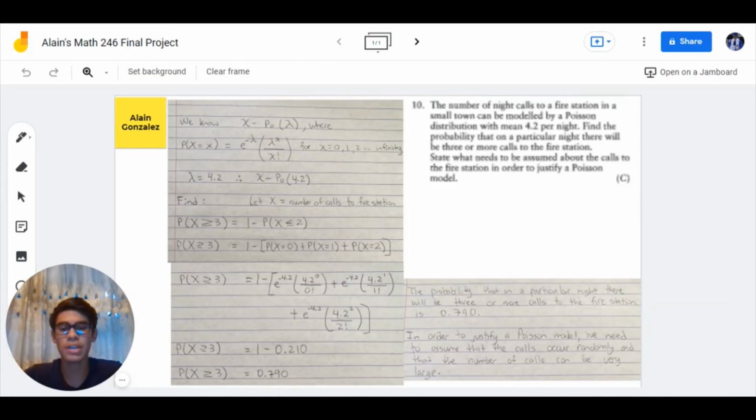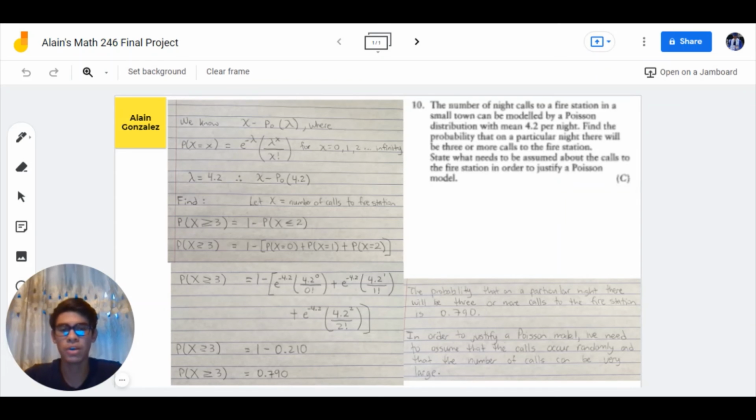After substituting this into my calculator, I got the probability that x is greater than or equal to 3 equal to 1 minus 0.210, which gives me that the probability that x is greater than or equal to 3 is equal to 0.790. So the probability that on a particular night there will be 3 or more calls to the fire station is 0.790.